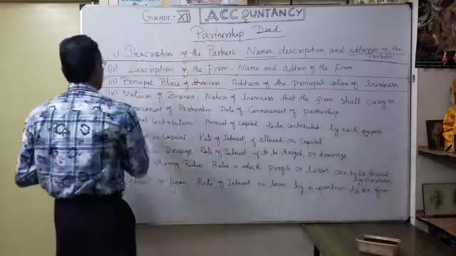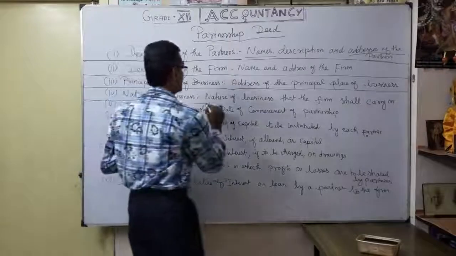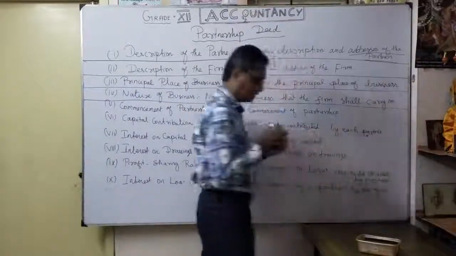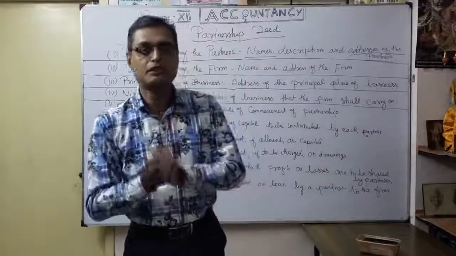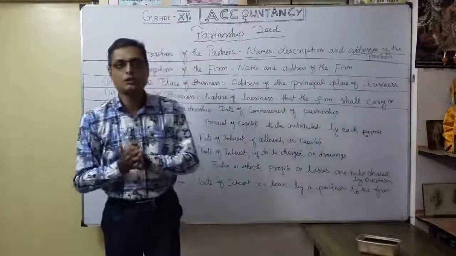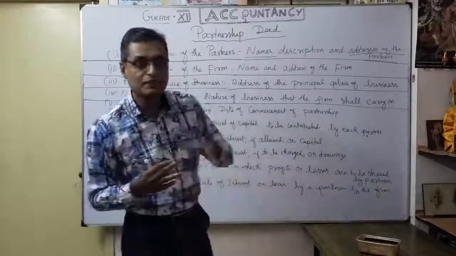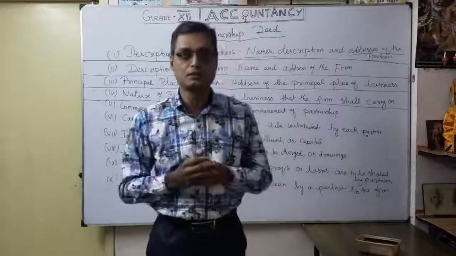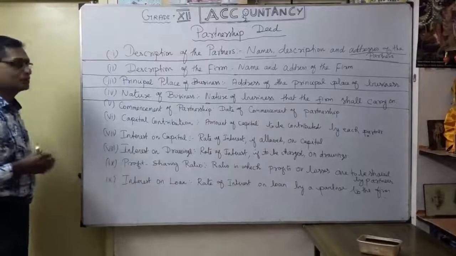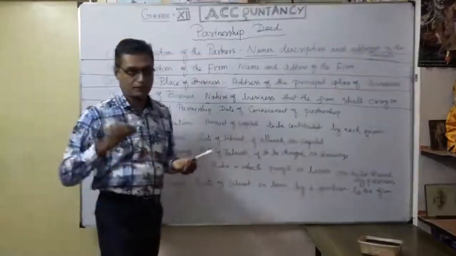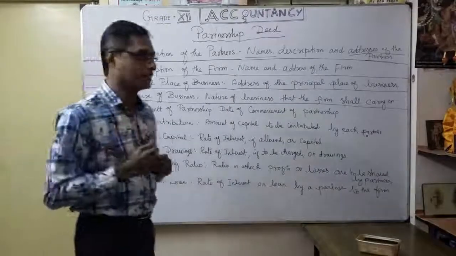Then the nature of business. This is very important. What is the nature of the business that the firm shall carry on? What kind of business are you going to do? Any trading business, what product are you going to deal in? So the type of product, you have to mention as your nature of business. In the same manner, in a company you will see the objective clause, the objective of the business. So here in a partnership, under the partnership deed, you want to mention the nature of business, meaning what kind of business you are going to do.